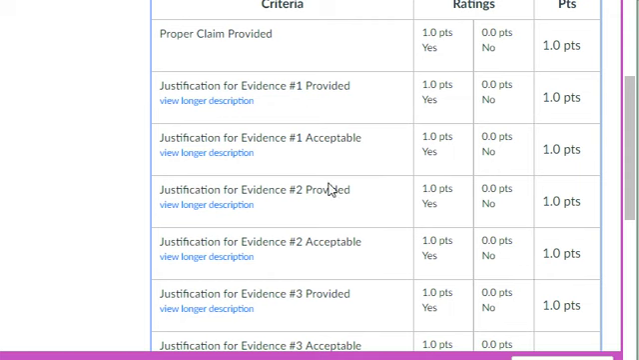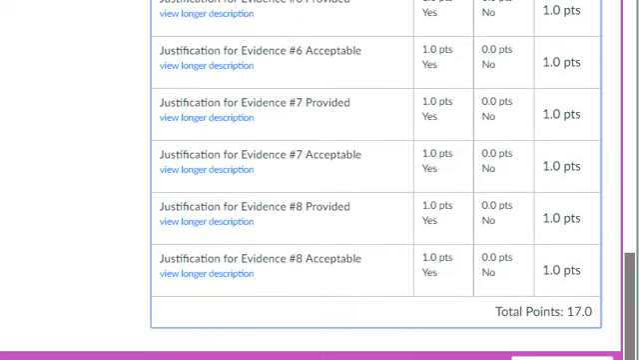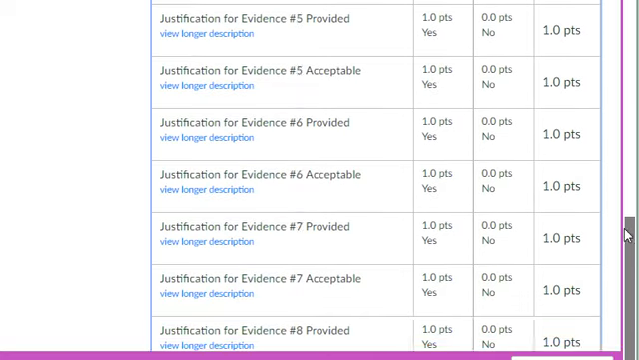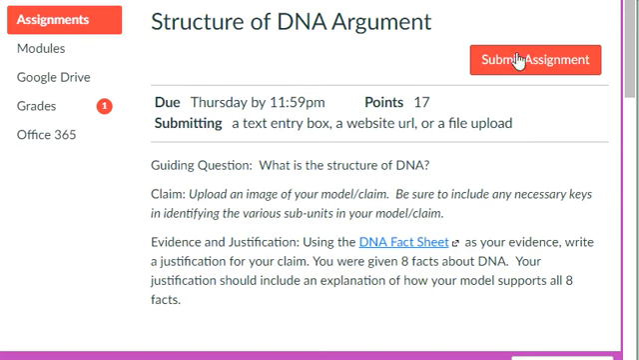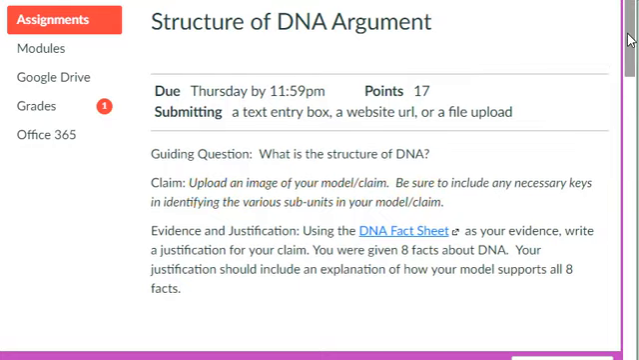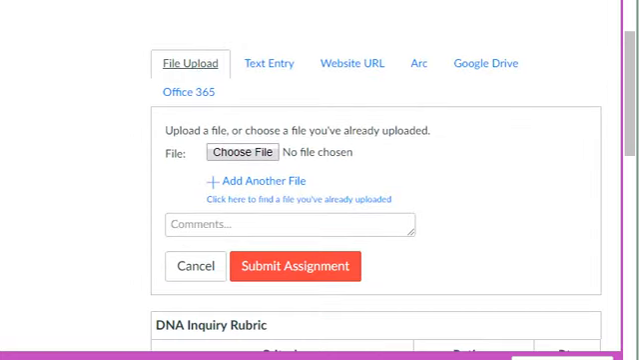For piece of evidence number 2, is it provided or acceptable? Same thing for number 3. If you keep scrolling, oh, sorry, not scrolling, back up at the top, there's a spot that says submit assignment. And so once you have everything typed up and you've got either your Google Doc or your Word document or wherever it is that you've decided to save it, you're going to go ahead and click submit assignment. And then it'll take you right here where you can do a file upload. So choose your file, load it up there, and then submit your assignment. Okay?